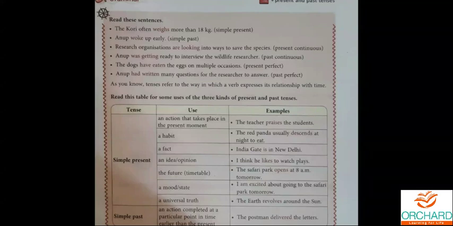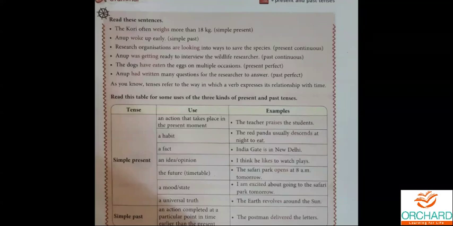Anup woke up early. Woke up, so the past tense. Woke is the past tense of the word wake. So it is simple past tense. You could easily identify it using the verb. So how do you identify a tense? Through underlining the verb. If you underline the verb, you can provide the correct tense there.